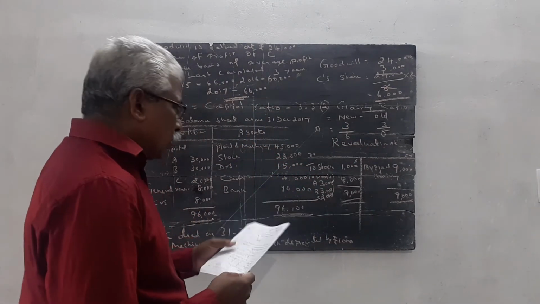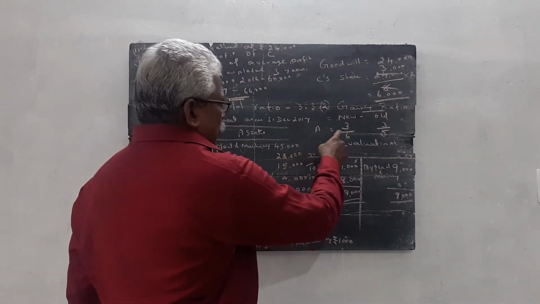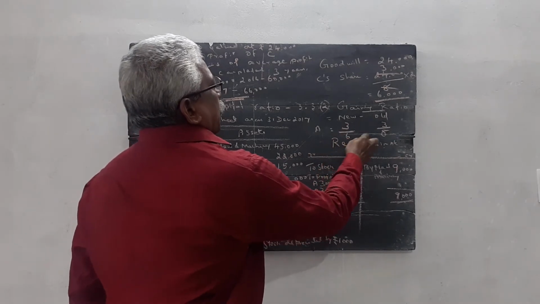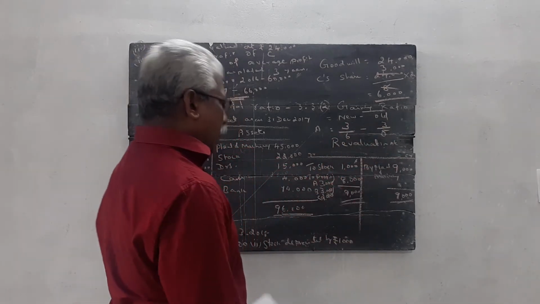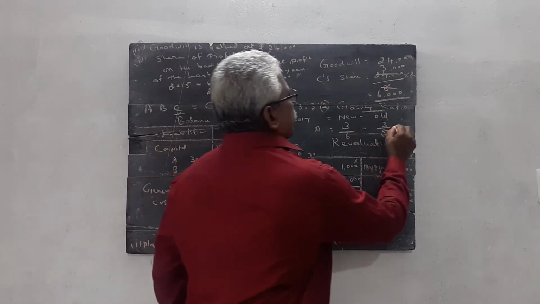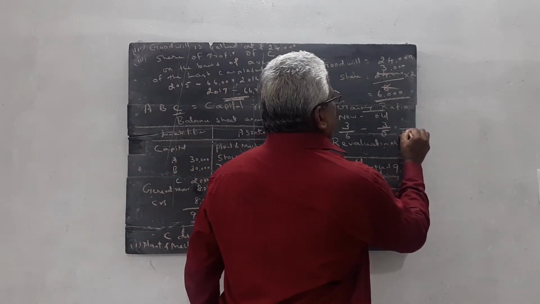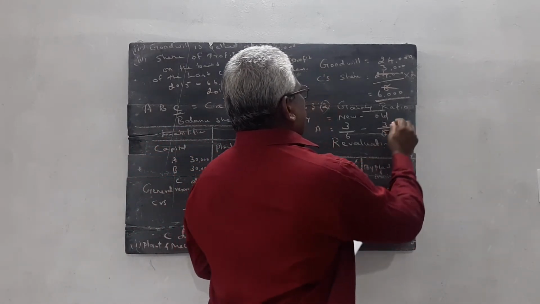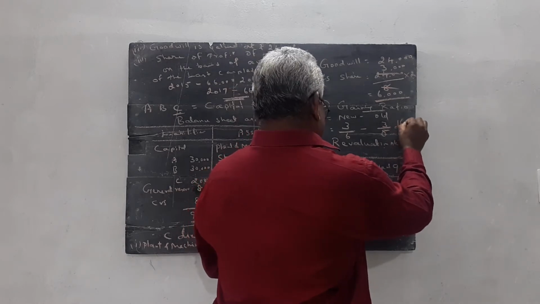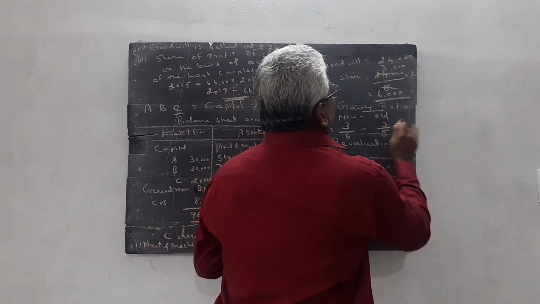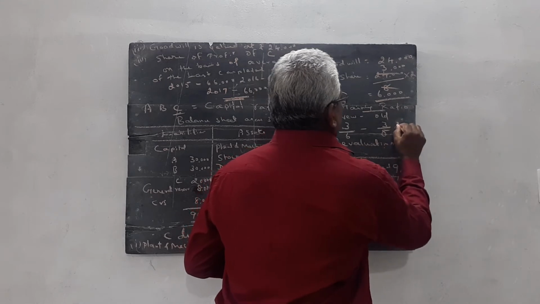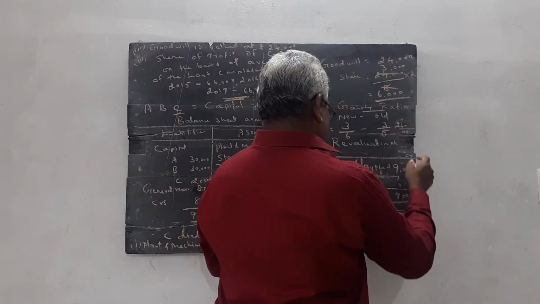So, gaining ratio of A is equal to 3 by 6 minus 3 by 8, which is 24 minus 18 over 48, since 3 8s are 24.